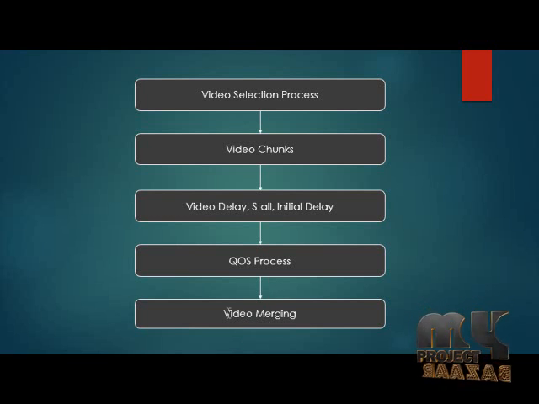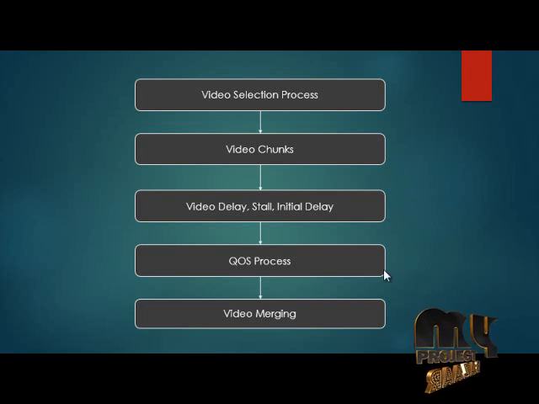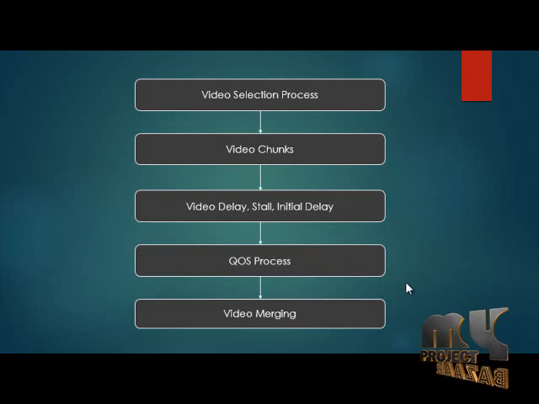So the QAS is implemented in our process. When the video is transmitted from the source to the destination, any error can be acquired if it does not follow the QAS process. So we implement this QAS process to secure the transmission from the source to the destination, so that bitrate issues and video stalls do not occur in our process.